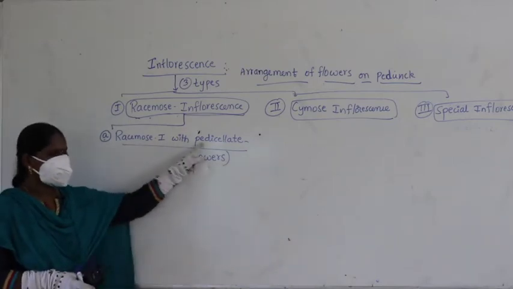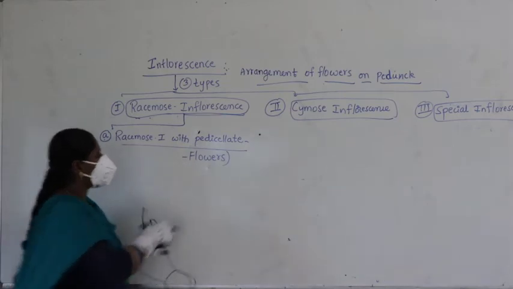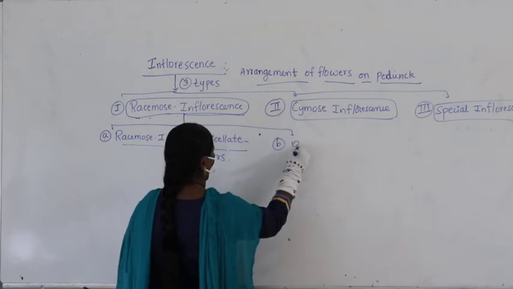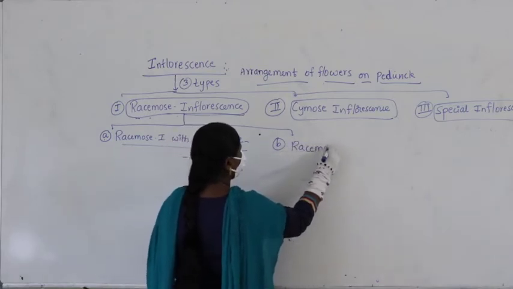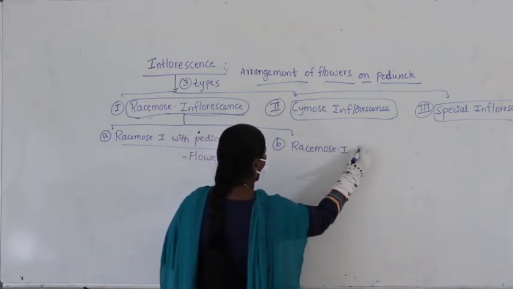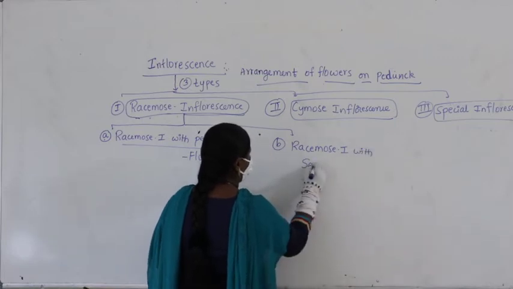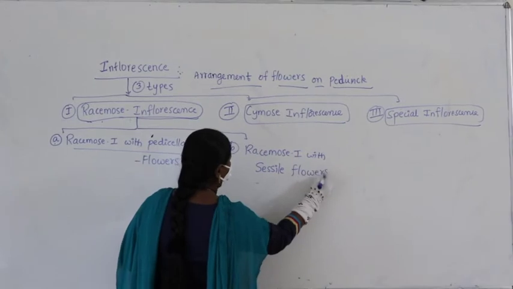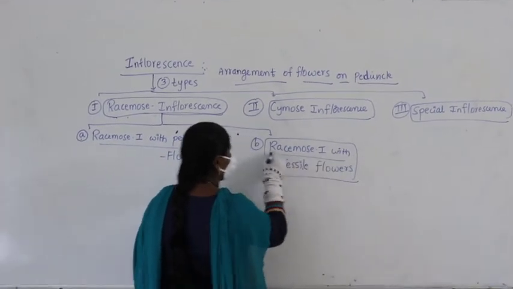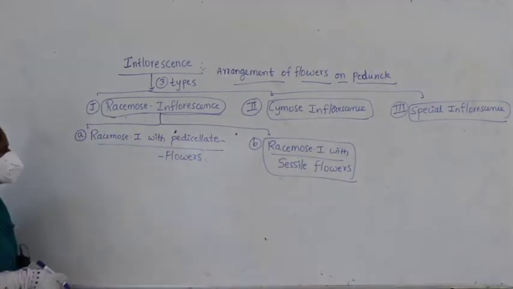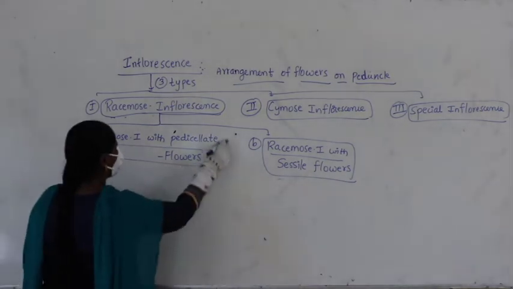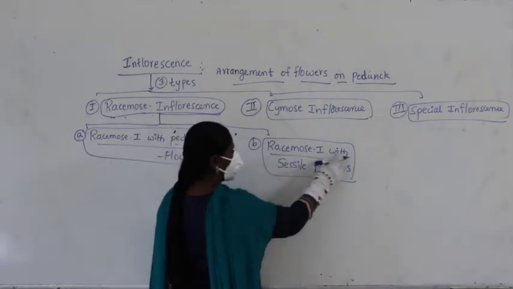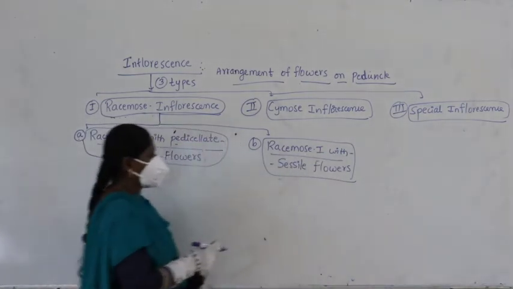Racemose inflorescence with pedicellate flowers, and the second category is racemose inflorescence with sessile flowers. What are the two categories? Racemose inflorescence with pedicellate flowers, and racemose inflorescence with sessile flowers.